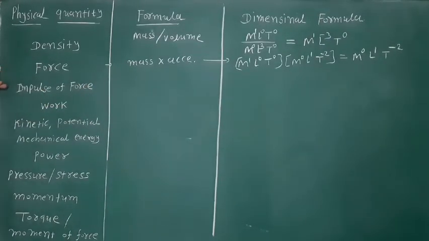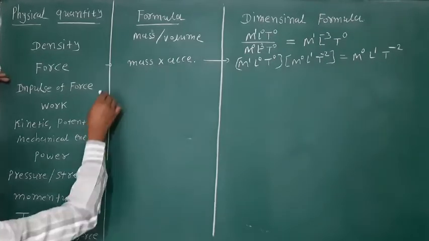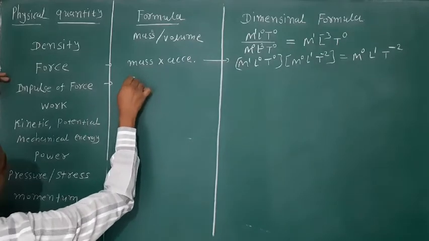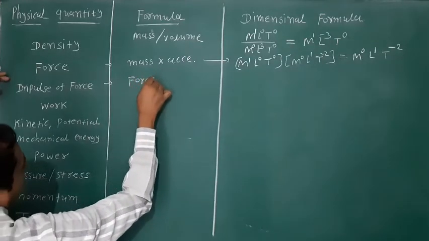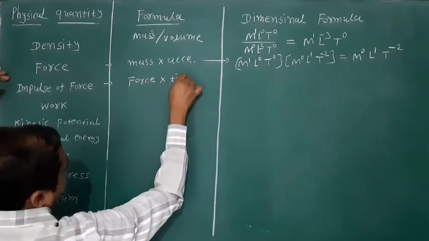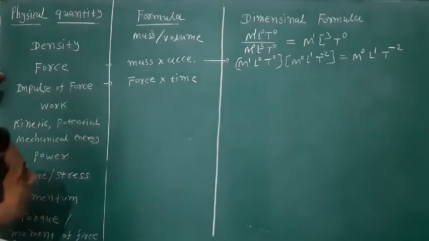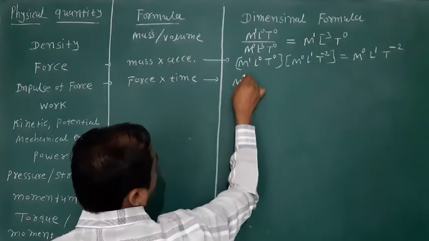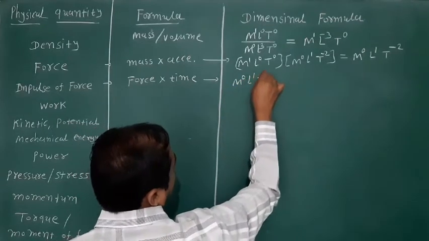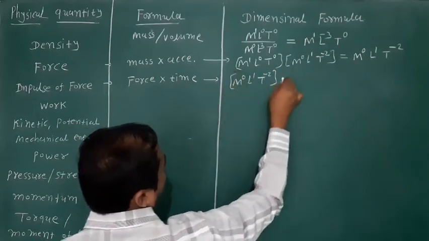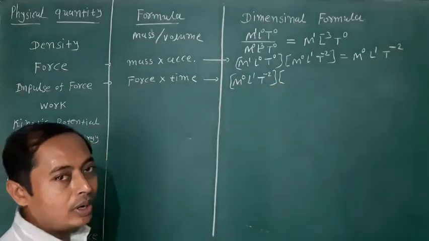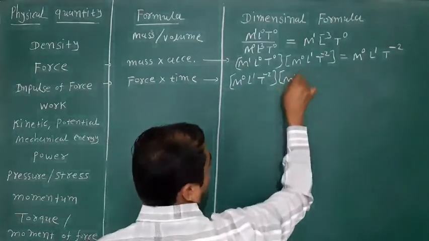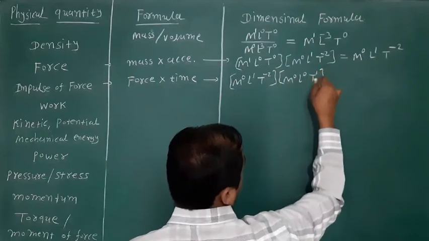Next, impulse of force. Friends, its formula is force into time. The dimension formula for the force is, as we proved here, M0 L1 T minus 2, and the dimension formula for time is M0 L0 T1.